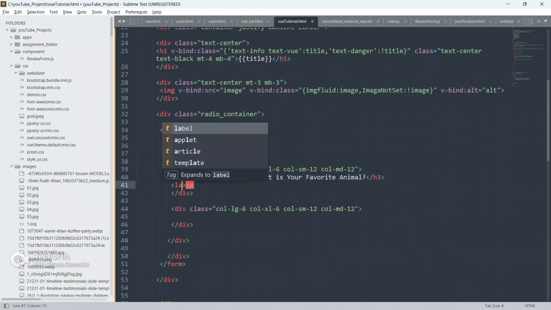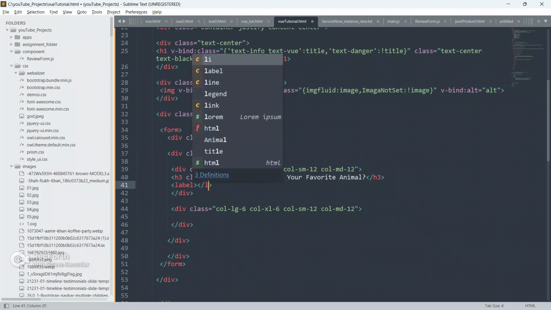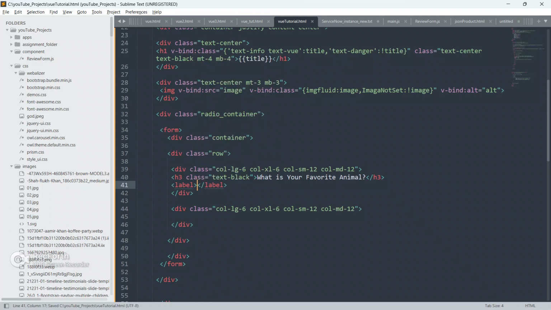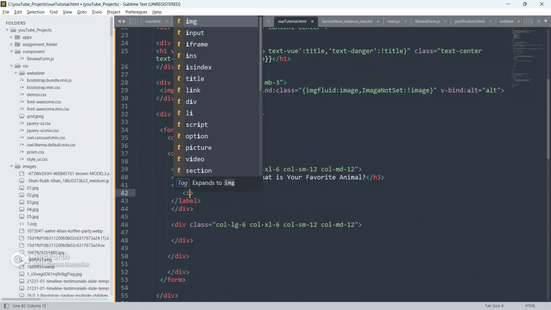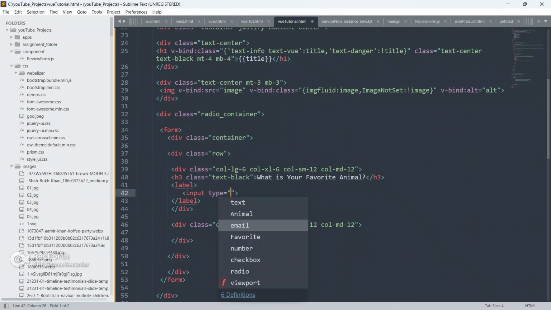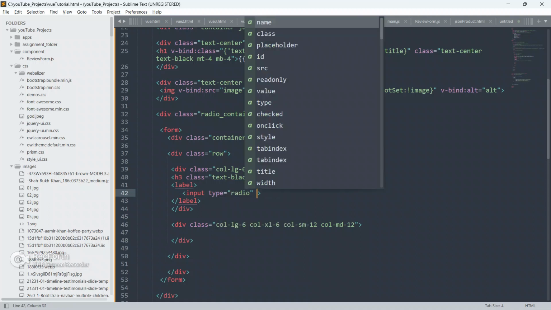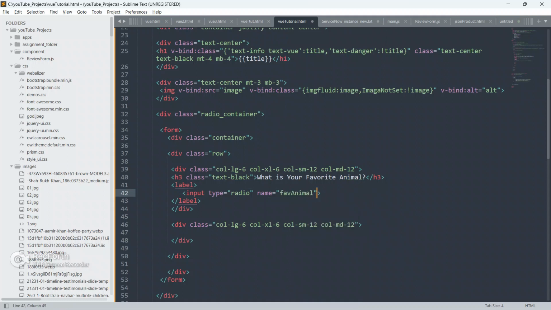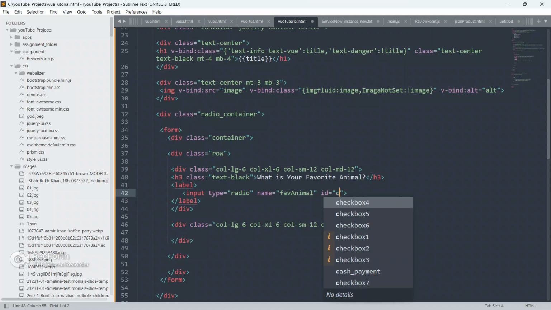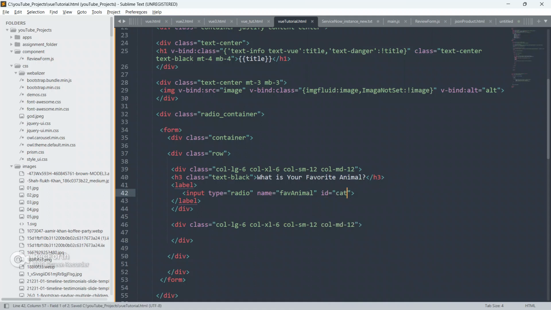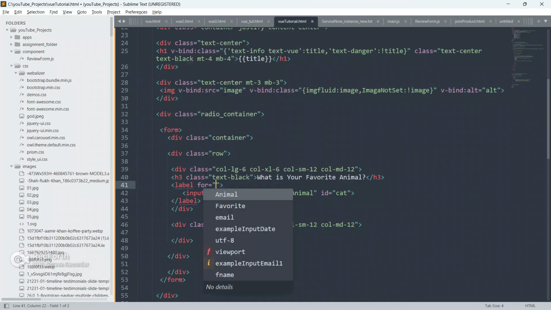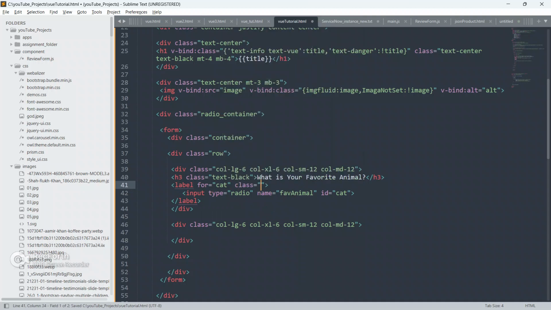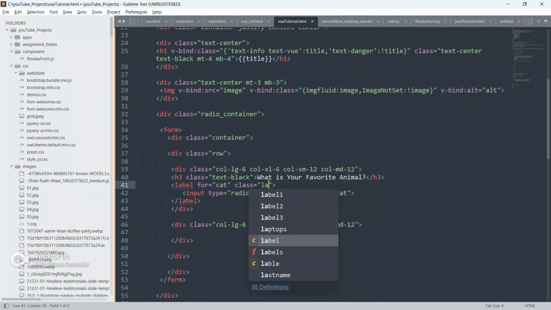Question mark, and I'm gonna create a label here, close this label now, and inside this label I'm gonna create a radio button, input type as radio. I'm gonna give name as fav-animal, means favorite animal, give id as cat, and give the class of for as cat only, give class as label.